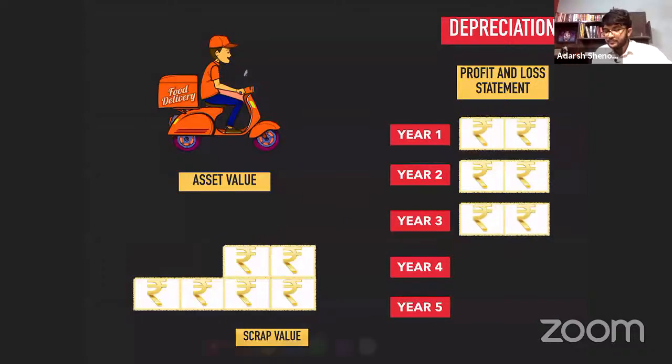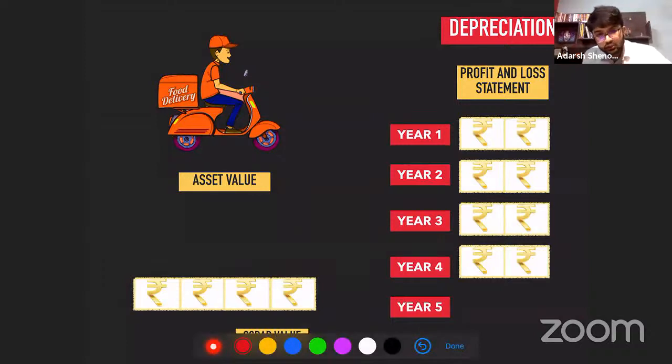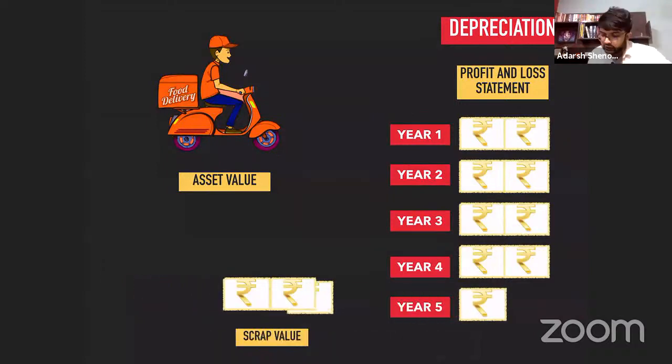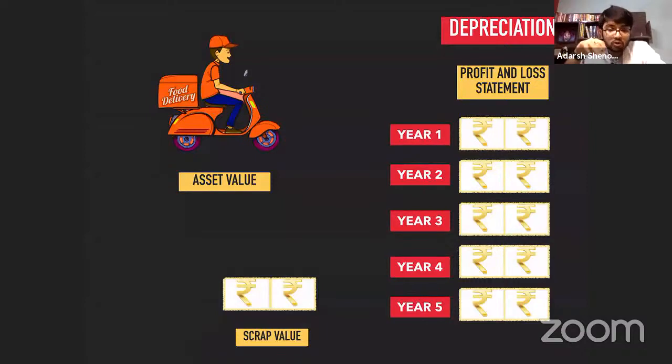After that, again, we are transferring some depreciation. Now, how much is the book value after the third year? It is 30,000. After the fourth year, how much is the book value? It is 20,000. At the end, after the fifth year, what is the book value? 10,000. So remember, at the end of the useful life of the asset also, the scrap value will stay. You're not depreciating it. You said this asset will not reduce to zero. It will reduce to 10,000 because the metal will have some value.